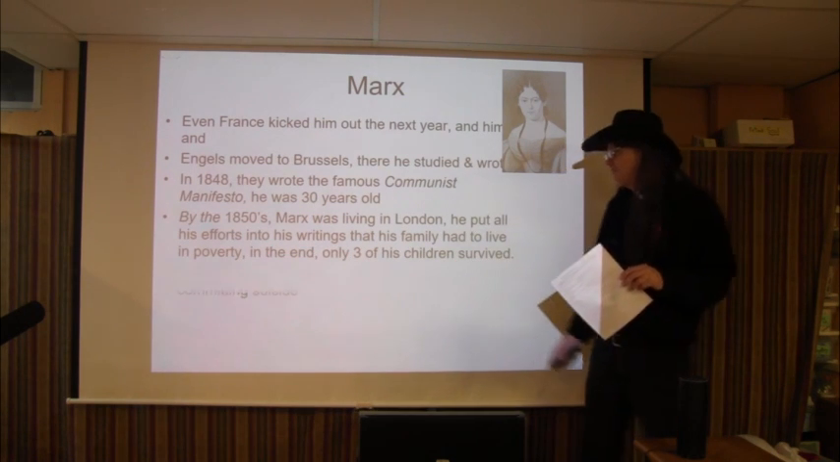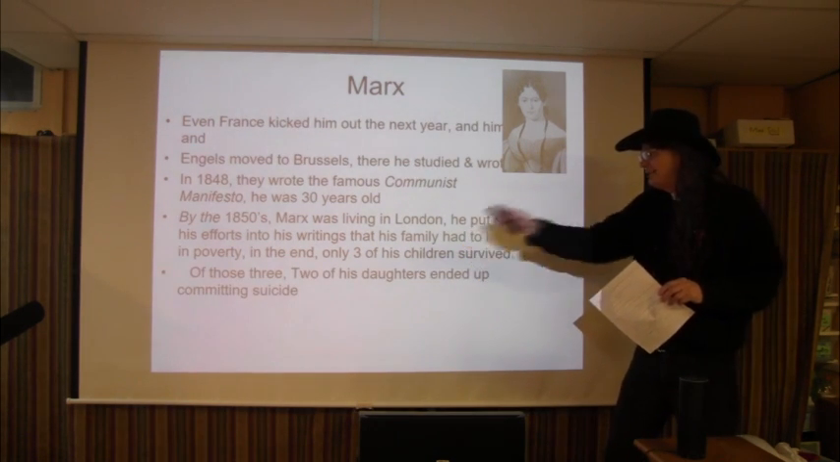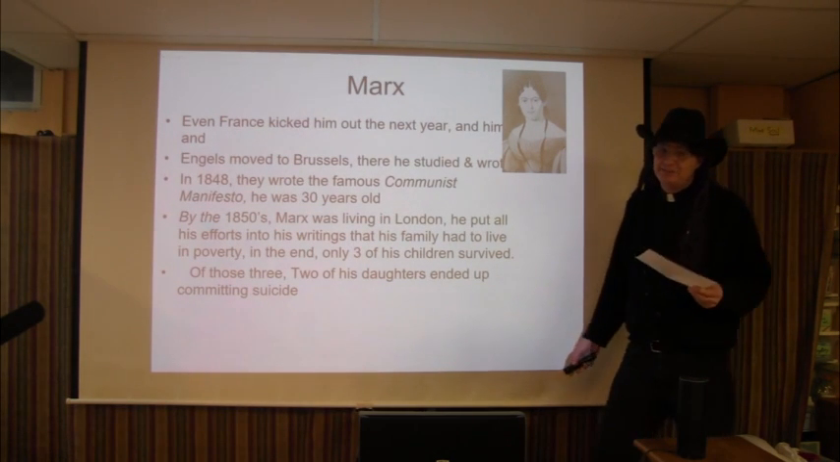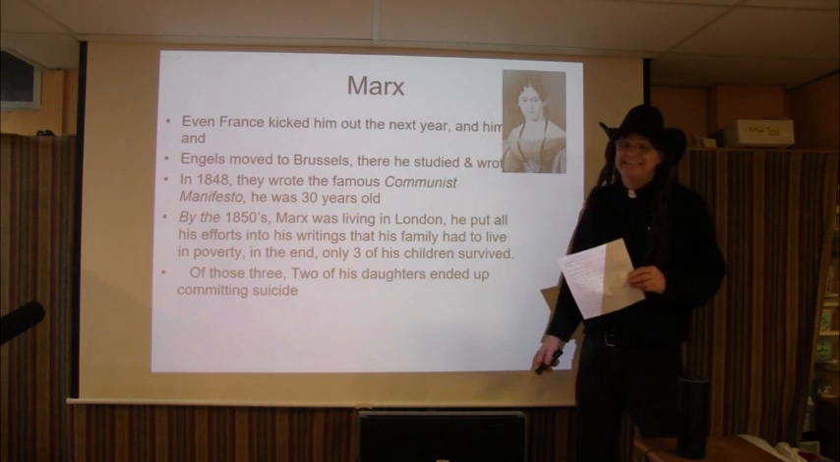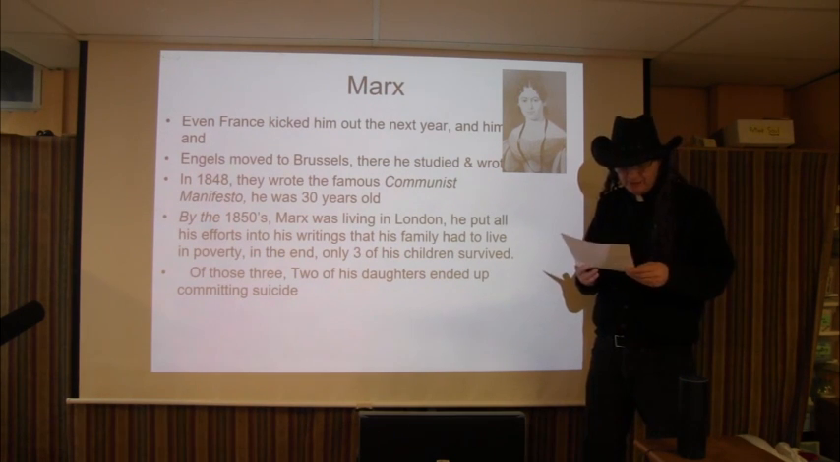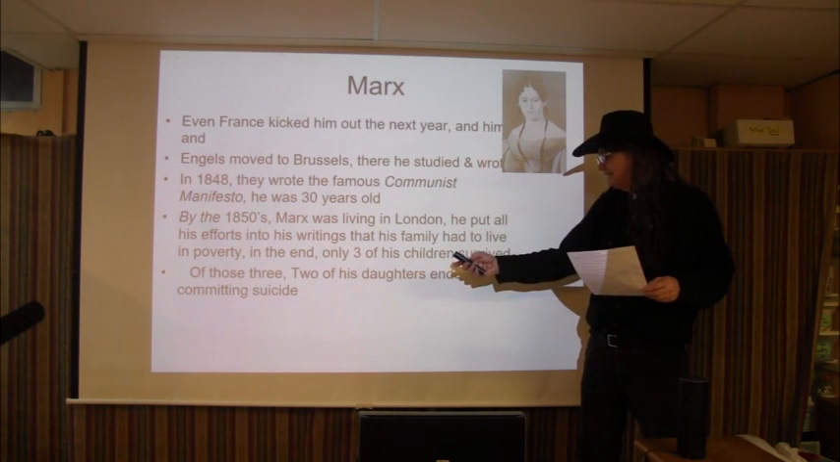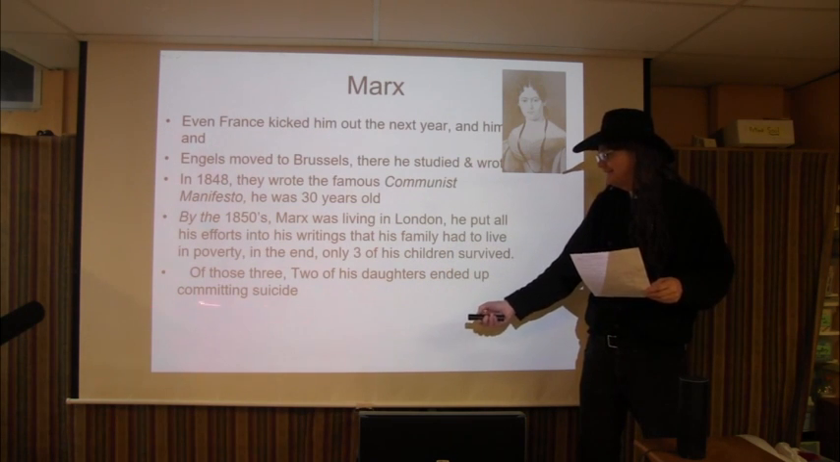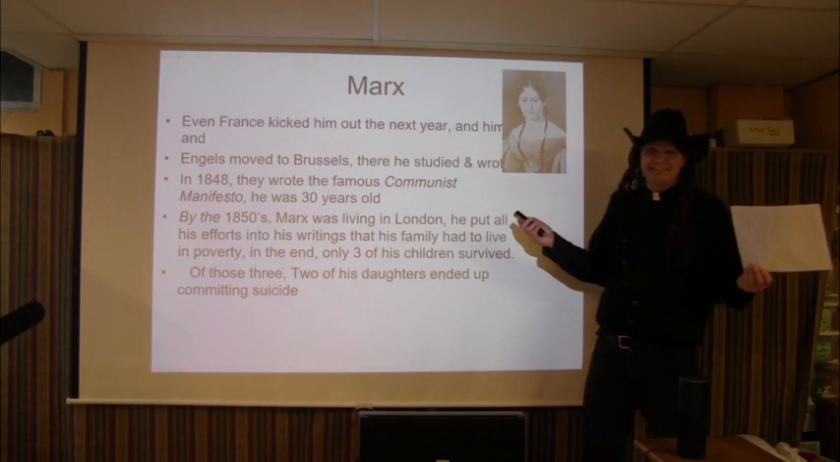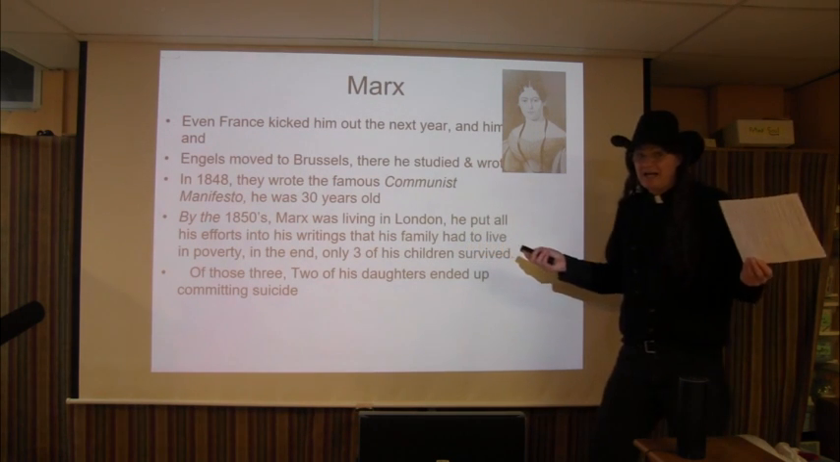That's the one. All right, of those 3 children, 2 of them sadly ended up committing suicide. Not good. Sad face. Okay, that's number 16 right there. Suicide, number 16. And 17, that's right.